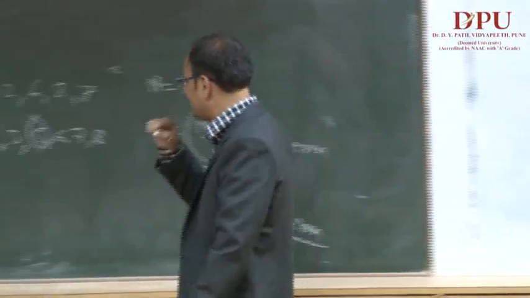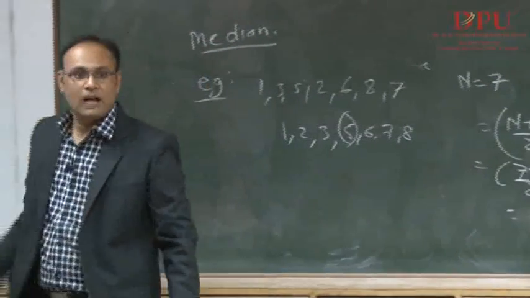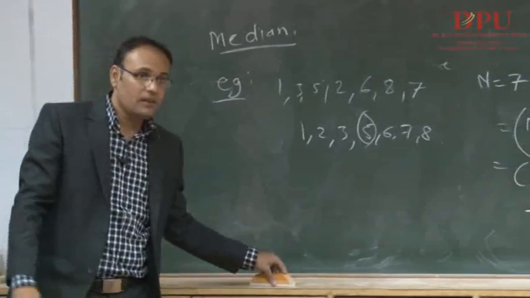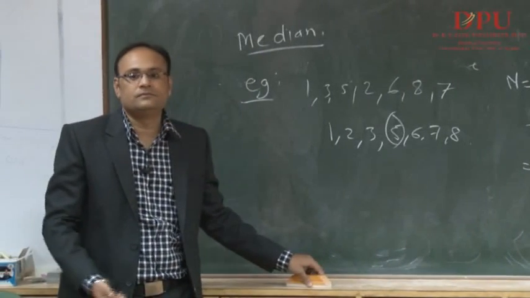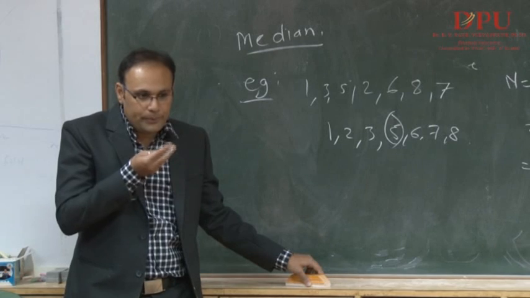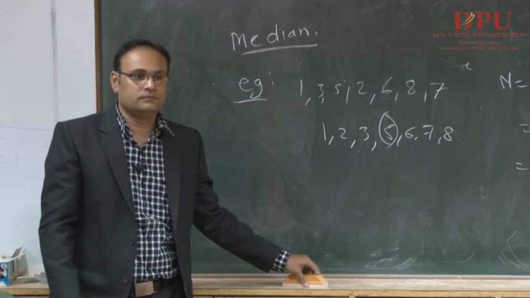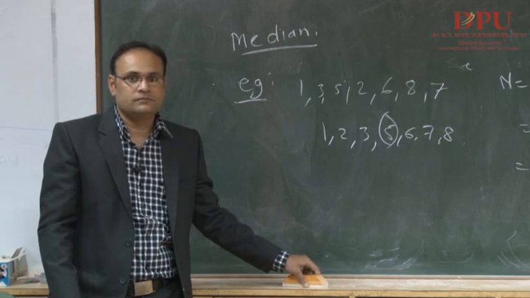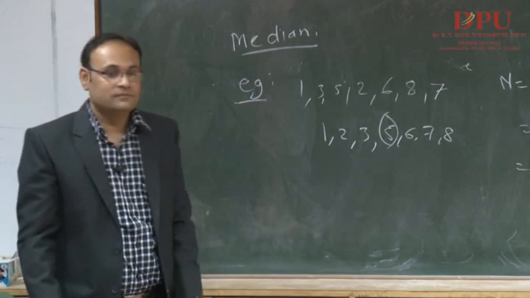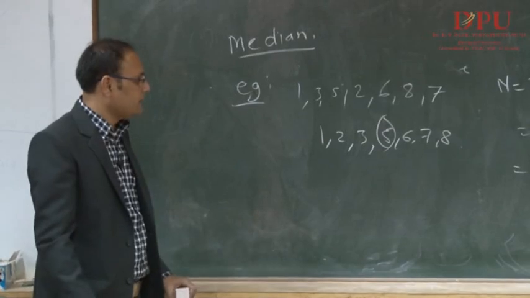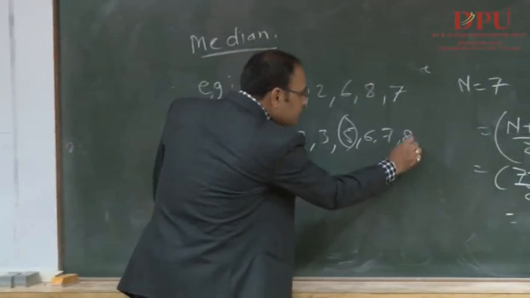Understand? So this is all about your medians. Let's move to the next one. Can I add one more number here?